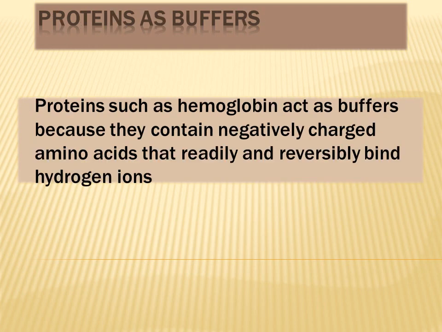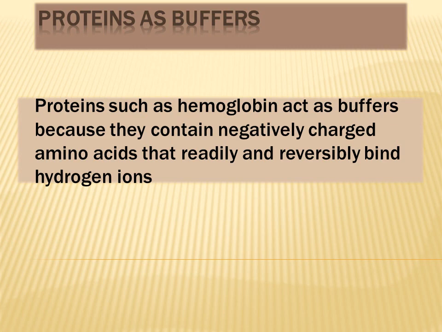Proteins act both as intracellular as well as extracellular buffer systems. How do they act as buffers? As you know, proteins contain amino acids which can be negatively charged or positively charged, and these different charged amino acids can either bind with hydrogen ions or they can release protons.